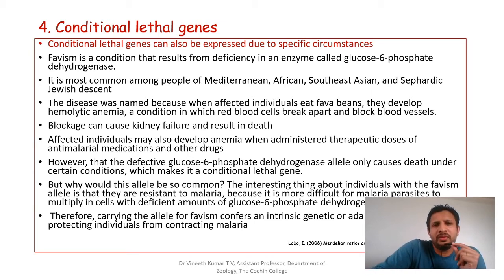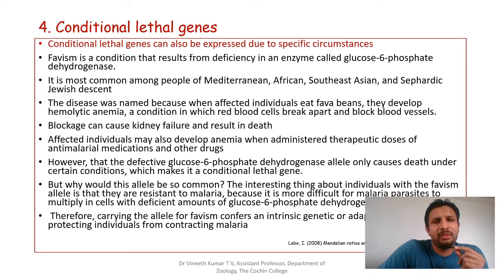But individuals with favism are very common in this population because, when there was a malaria infestation, all the normal individuals got affected and their number declined. Those who had favism survived, and hence individuals with this particular defect became common in that population.